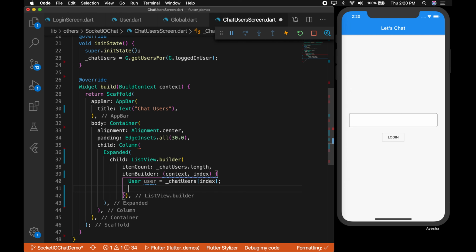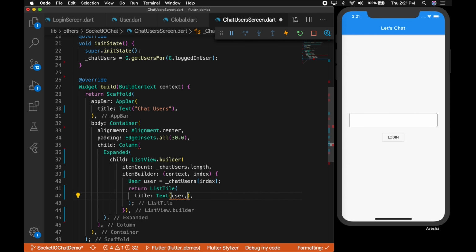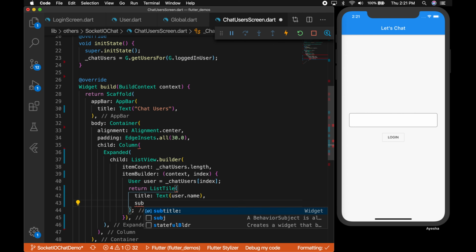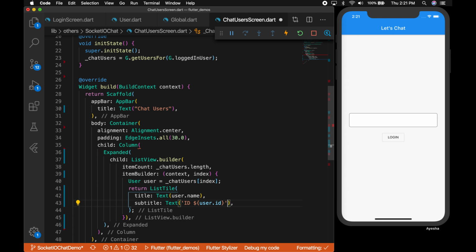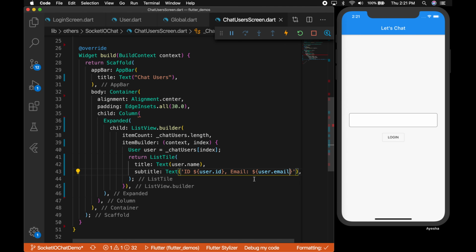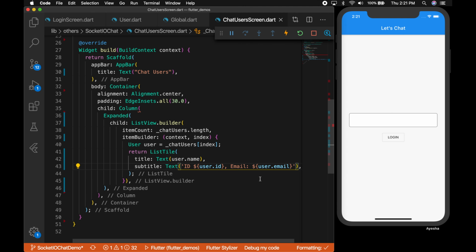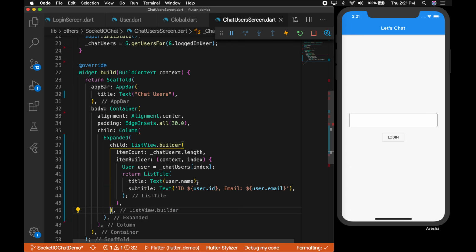In each itemBuilder, let's get a user and return a ListTile with title, which is a Text with value user.name, and subtitle, let's display the ID and the email. I'm just displaying the user ID to know what the user ID is for that particular user, which will be useful when we are doing the chatting. In real scenarios, you may not display the user ID.